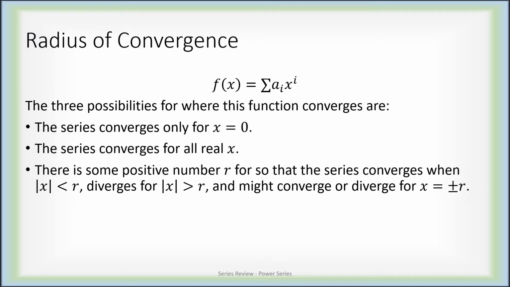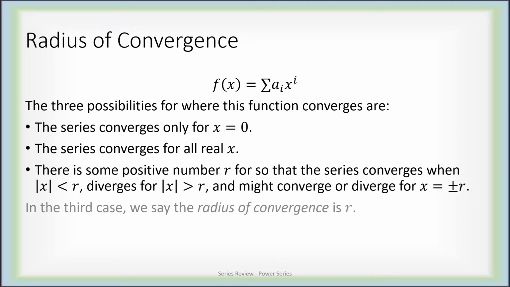Maybe a power series only converges at 0, or maybe a power series converges for all x, or there is this r that represents a strict interval on which the power series converges, outside of which it diverges. In this third case, we say that the radius of convergence is r. And in some contexts, the first situation is said to have a radius of convergence 0, and this one is said to have an infinite radius of convergence.